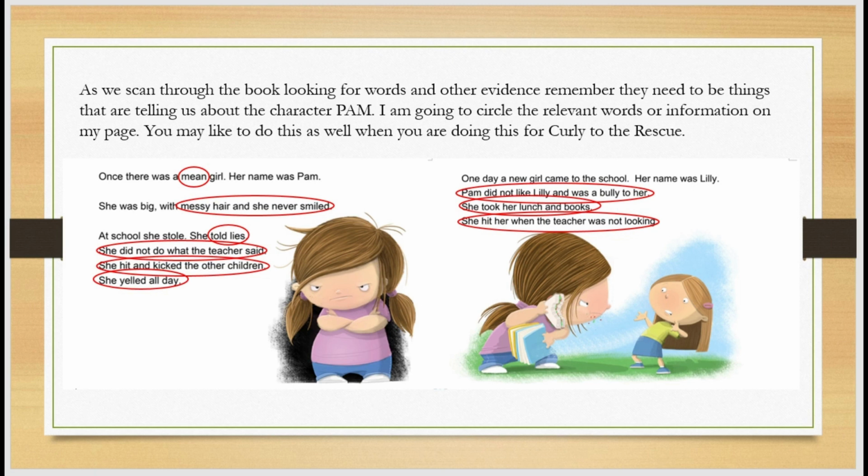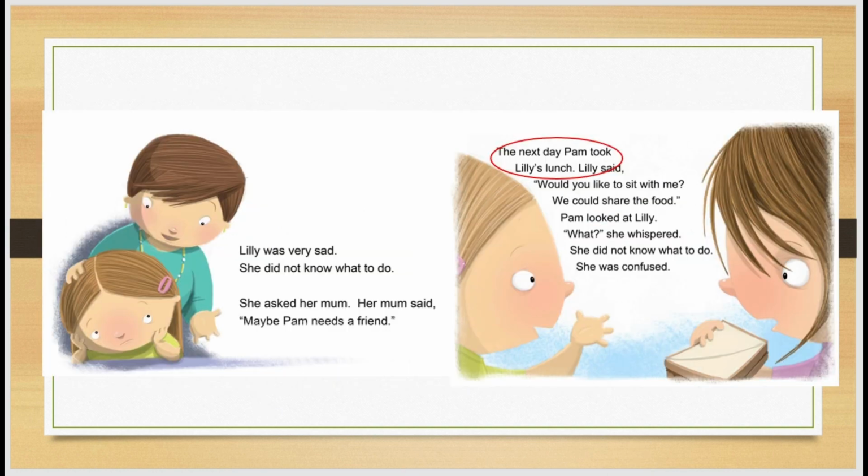These are all words that you can come up with, even though they are not specifically in our text. They are words that can be used to describe our character because of the evidence that is written in our book. There are a few more on that page. I haven't circled them all, but that's fine. This is just to give you some examples. And there's a couple more on those pages.